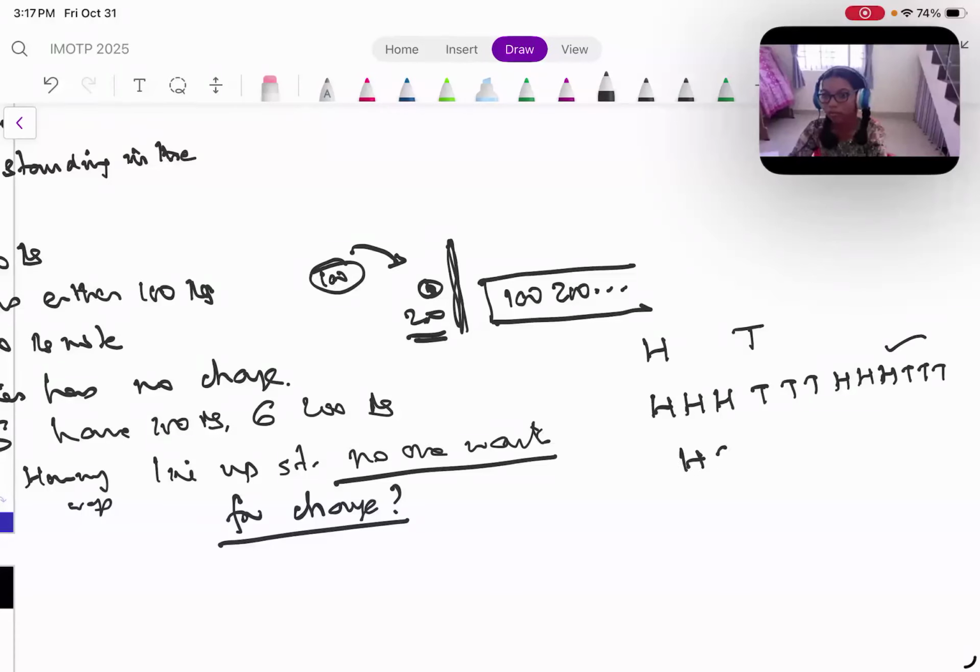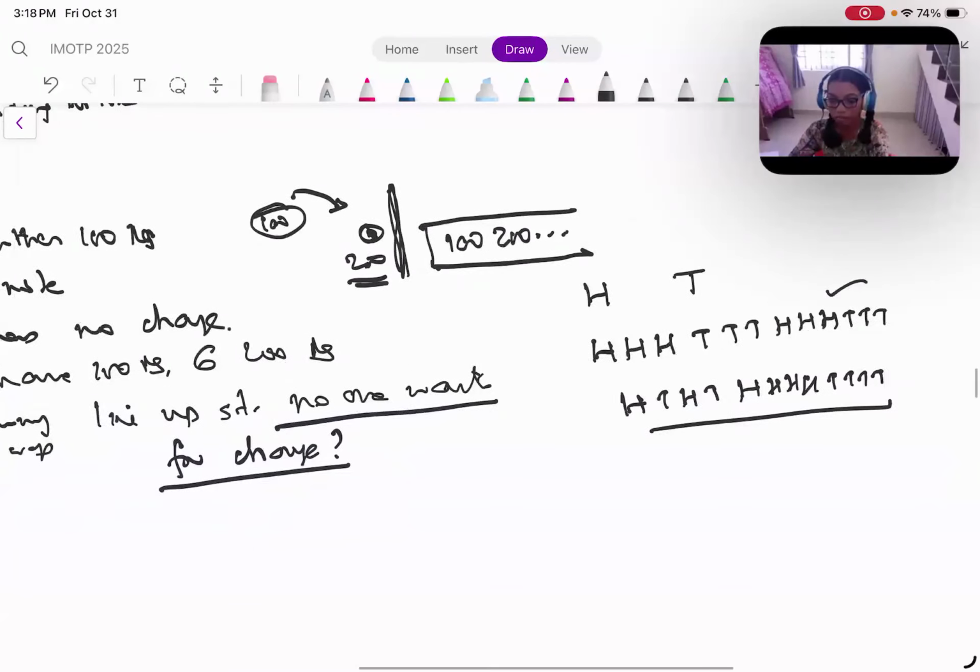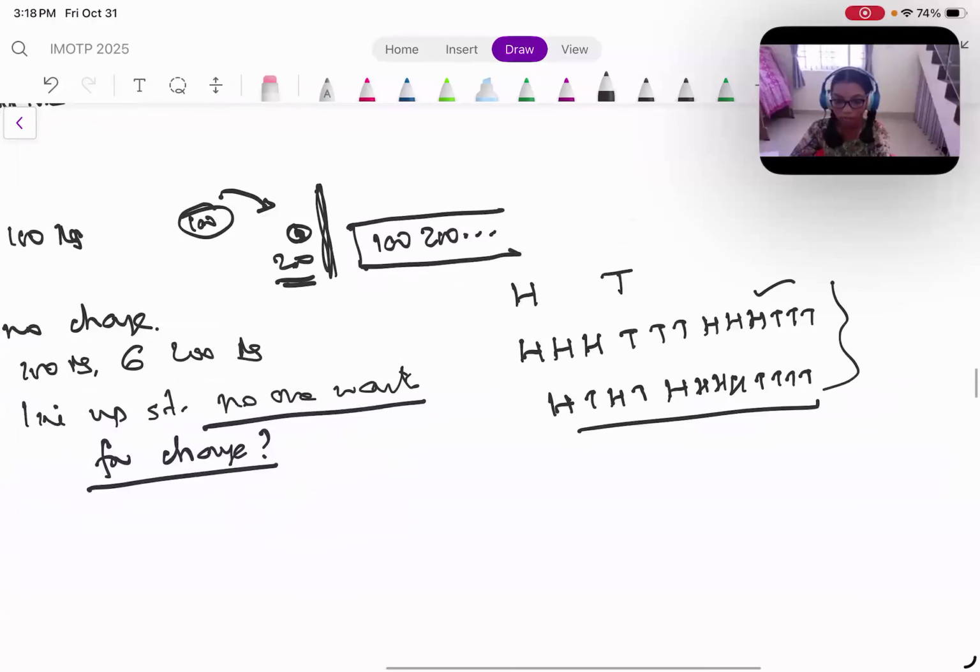Or it will be HT, HT, H, H, H, H, and then T, T, T, T. This is another way of doing this. So there are so many ways. So the question is how many ways?